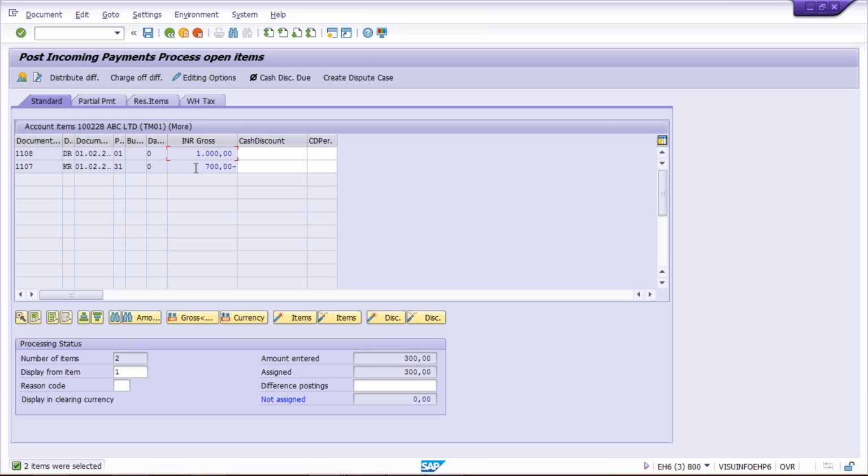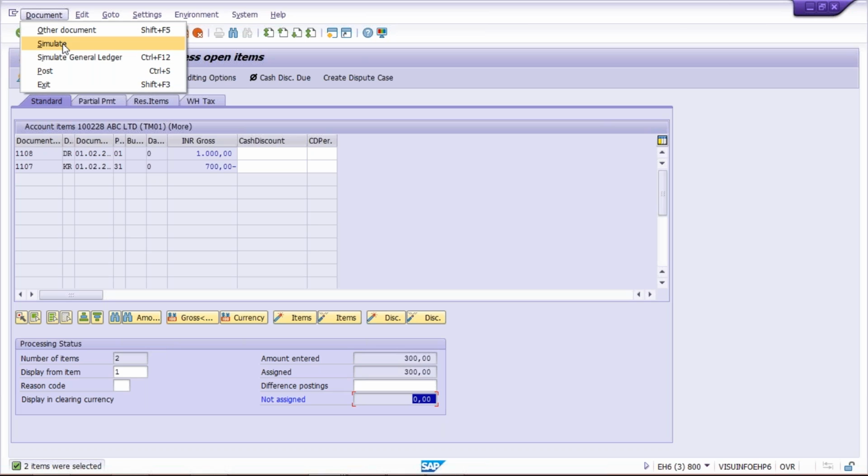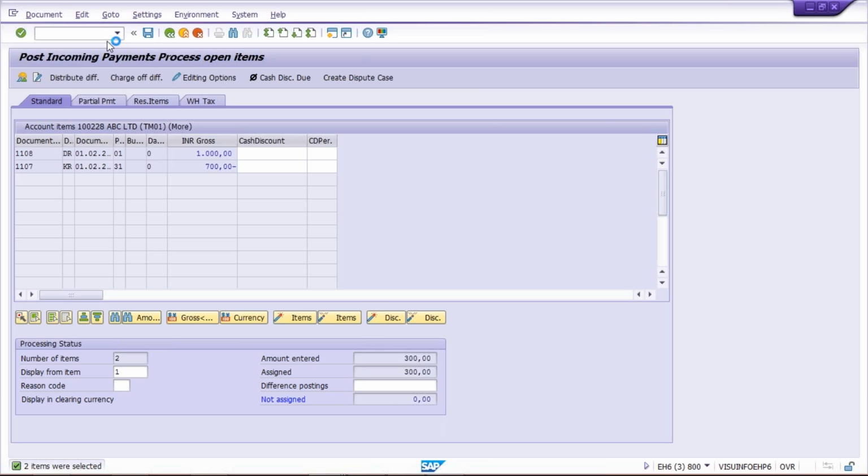So 1000 minus 700, what is the total surplus amount, guys? What is the excess amount? That is 300. So those 300 we have entered. And how much has the system assigned? The system has also assigned 300 itself. So is there a difference? What difference is there? 0 rupees. No difference. Now you simulate and see the magic.